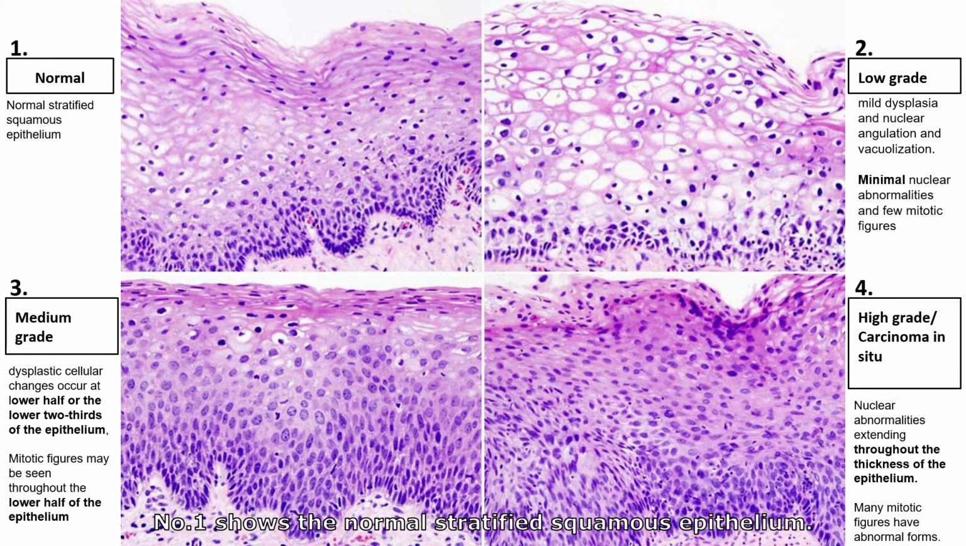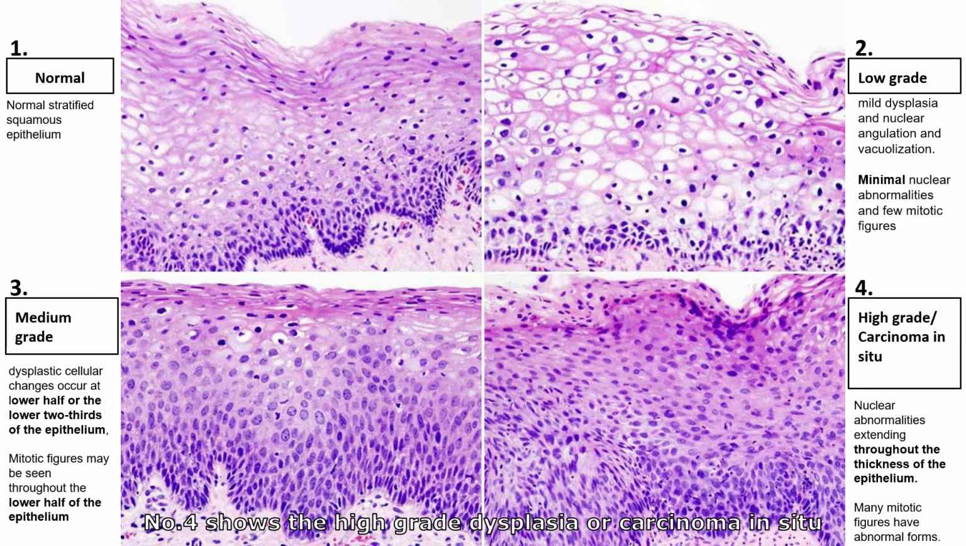Number 1 shows the normal stratified squamous epithelium. Number 2 is the low-grade dysplasia that shows nuclear angulation and vacuolization. It also shows minimal nuclear abnormalities and few mitotic figures. Number 3 shows the medium-grade dysplasia in which the dysplastic cellular changes occur at the lower half or 2/3 of the epithelium. The mitotic figures may be seen throughout the lower half of the epithelium.